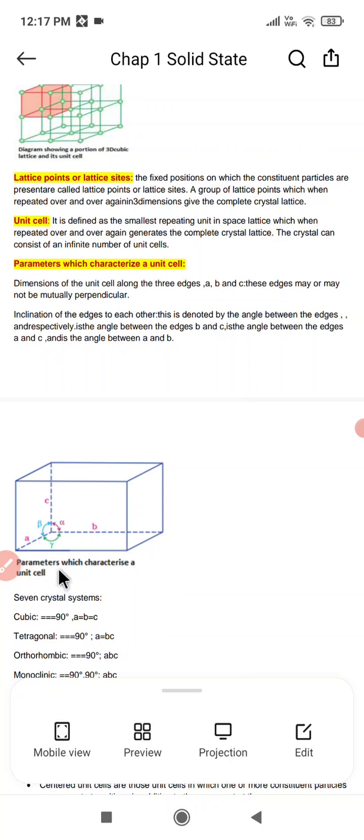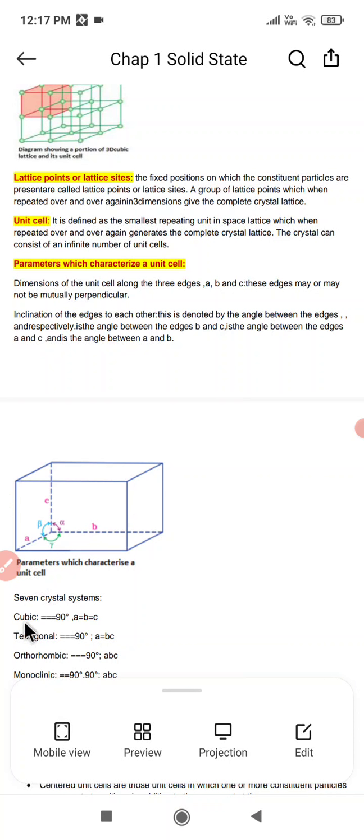Okay, these are the parameters which characterize a unit cell. Now we are going to discuss the seven crystal systems.